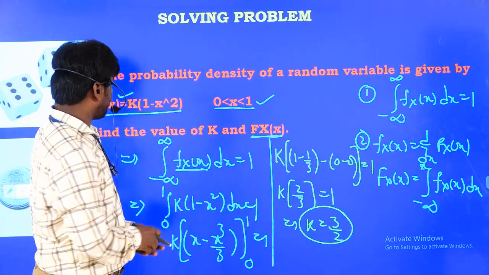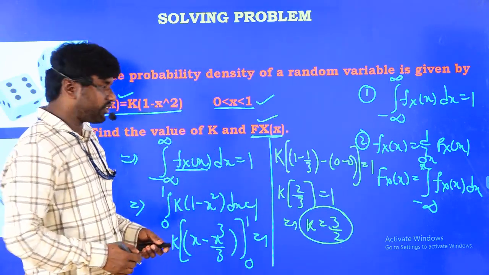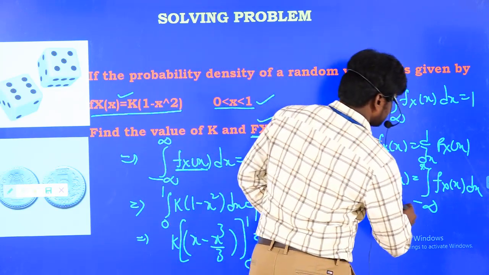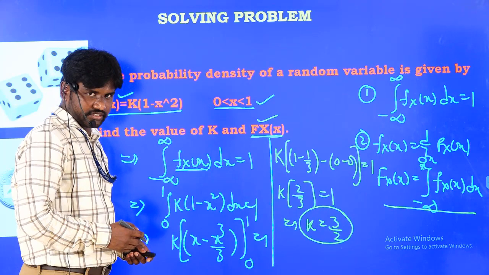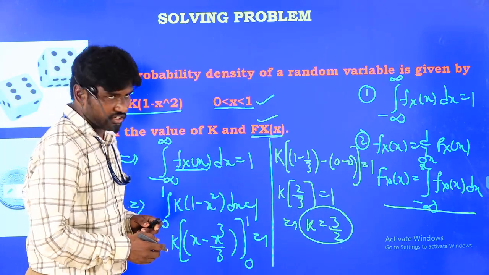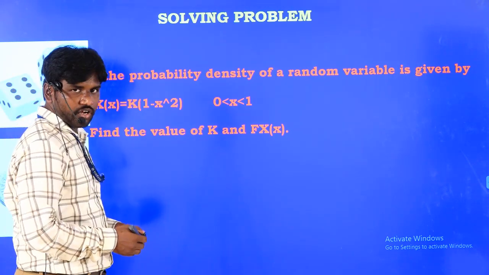Now one more thing I have to calculate: the value of F_X(x). We know the formula: capital F_X(x) is the integral from minus infinity to x of f_X(x) dx. Now we are going to solve it.